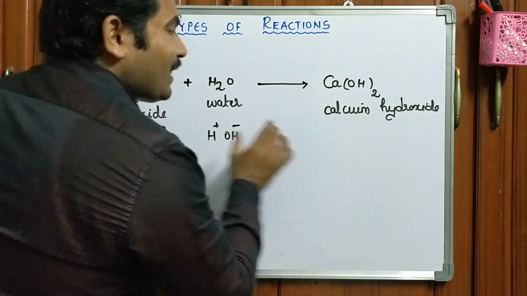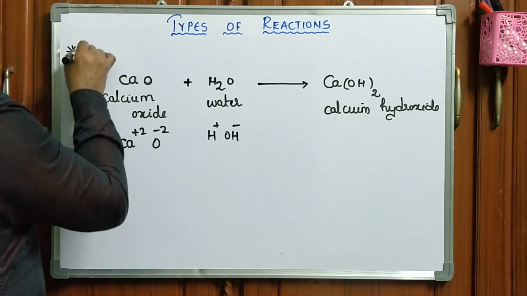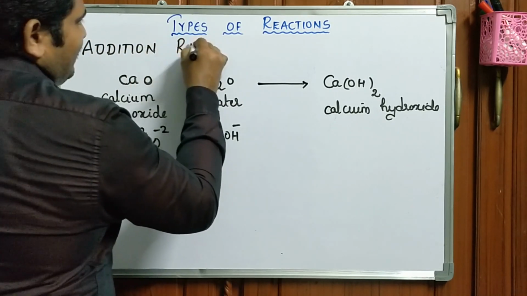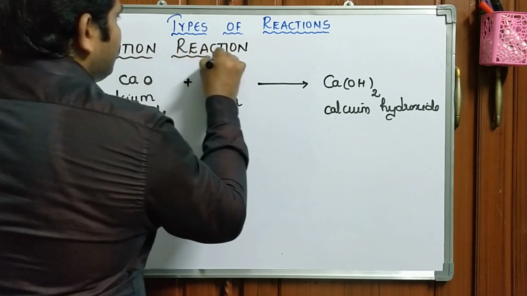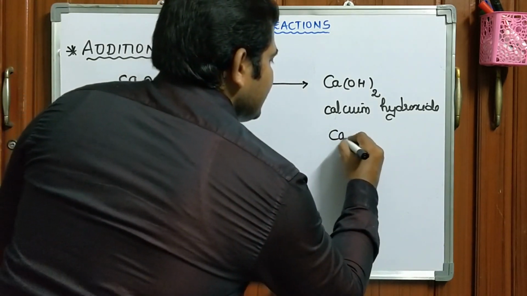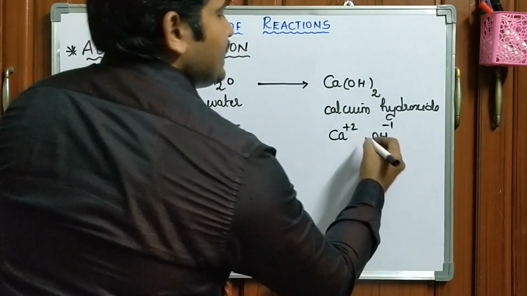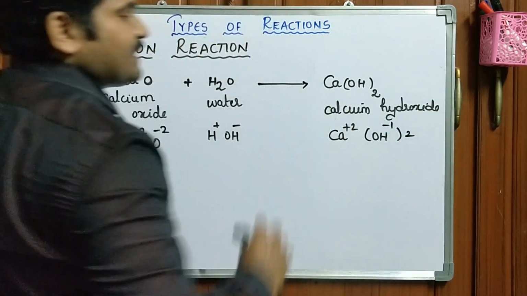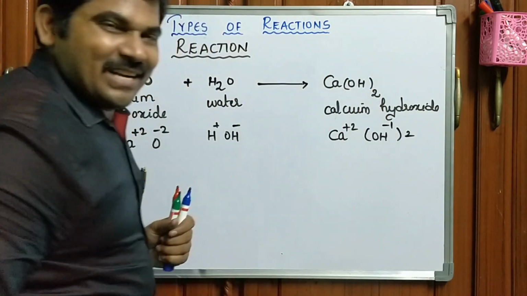What type of reaction is it? Addition reaction. Okay, so can you make it into ionization? Ca plus 2, OH minus 1. There are 2 ions going to be formed. 2 OH minus ions are formed. Okay, this is inorganic addition reaction.